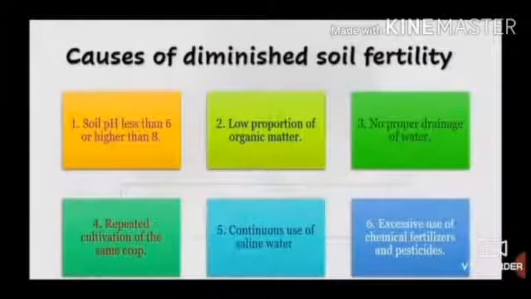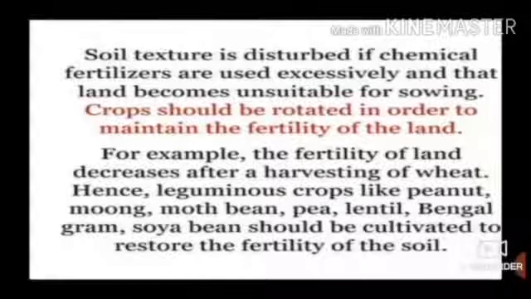Causes of diminished soil fertility: soil pH less than 6 or higher than 8, low proportion of organic matter, no proper drainage of water, repeated cultivation of the same crop, continuous use of saline water, and excessive use of chemical fertilizers and pesticides. Soil texture is disturbed if chemical fertilizers are used excessively, and then the land becomes unsuitable for sowing.